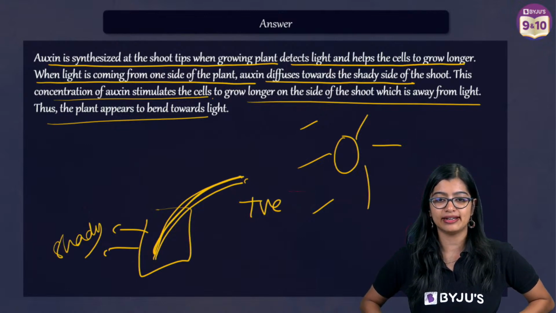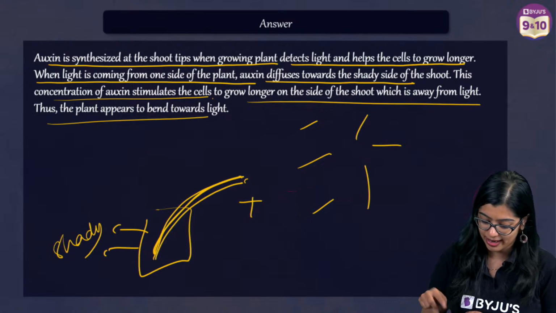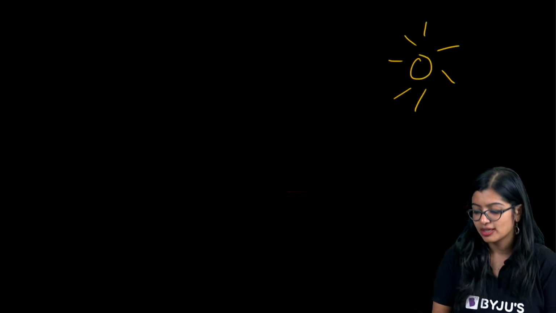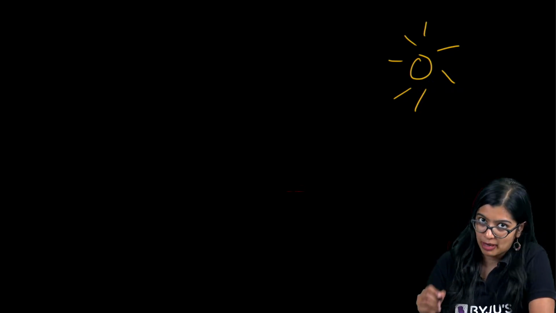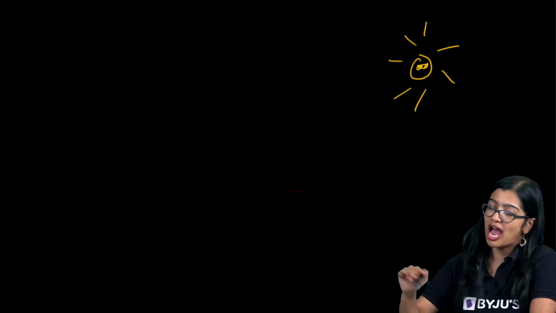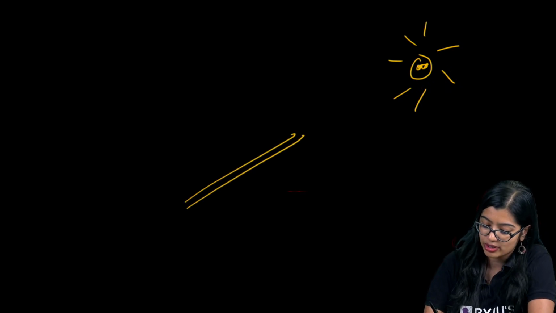Ma'am, I still didn't understand this. Okay, I will teach this part. You have the sun. Now we know that the shoot of the plant will always grow in this direction, right? So this is the shoot of the plant and it says, I will grow in your direction, right? So it will grow here.